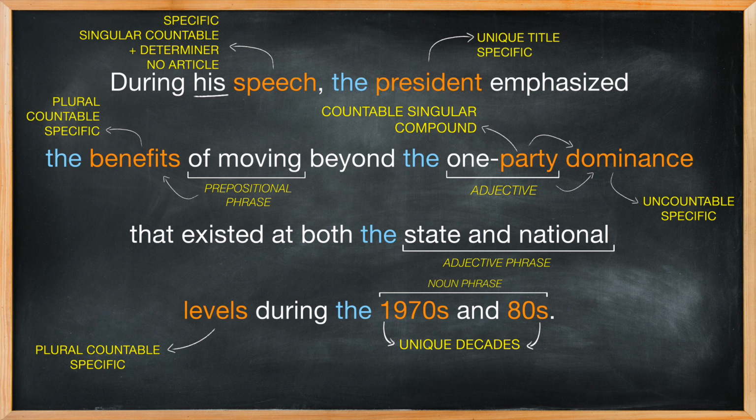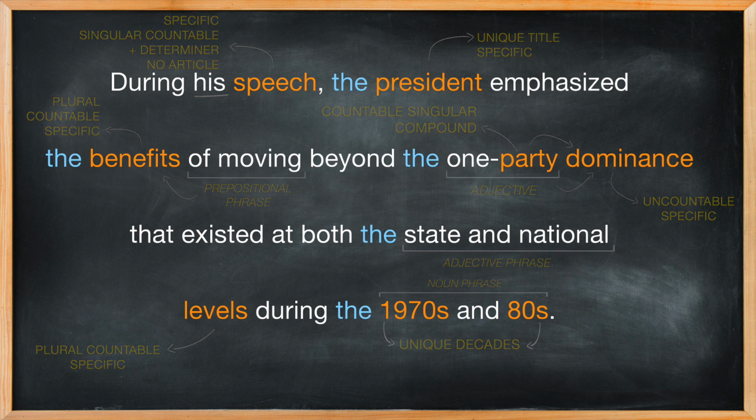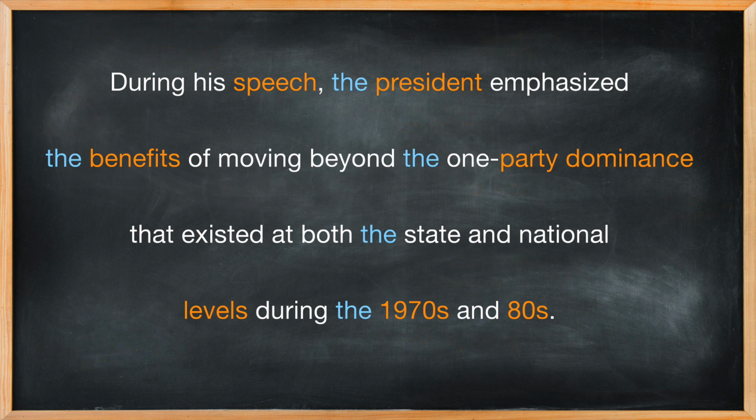So, in the end, our sentence reads as: During his speech, the president emphasized the benefits of moving beyond the one-party dominance that existed at both the state and national levels during the 1970s and 80s.